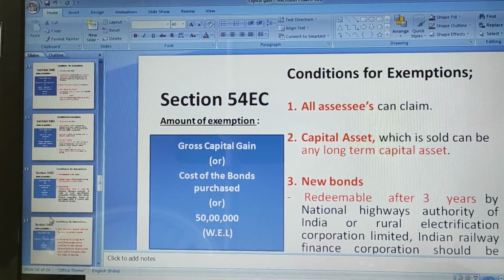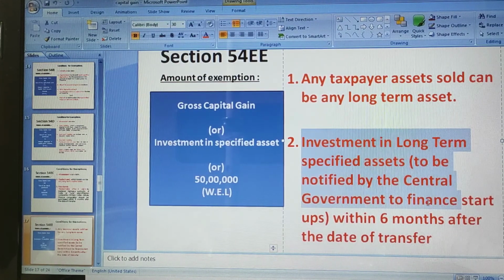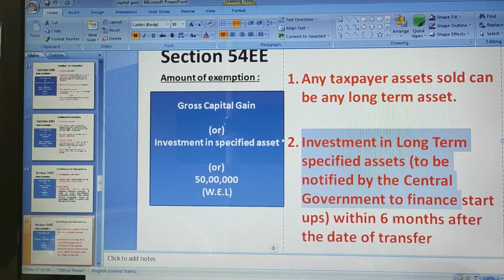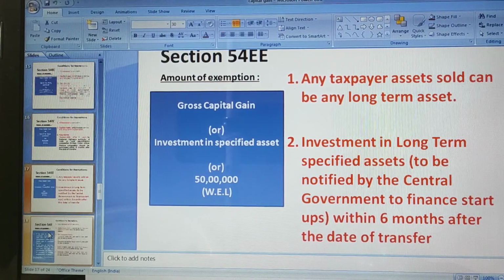54EC. Then comes 54EE. Here investment should be made in the government specified assets. So this is also ruled out. We have not made any such investments.